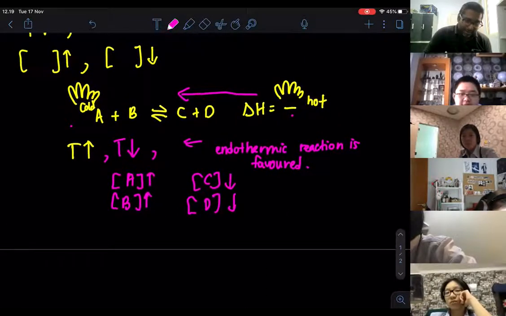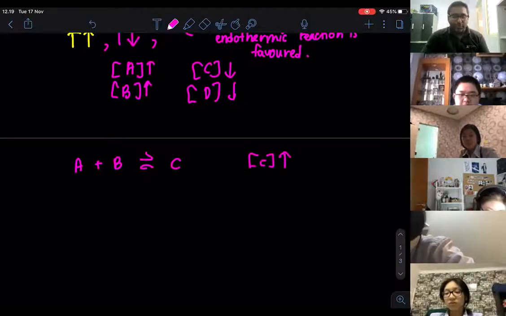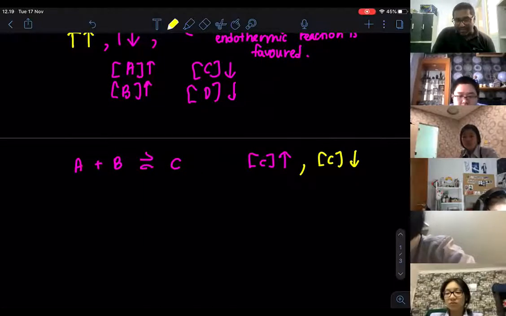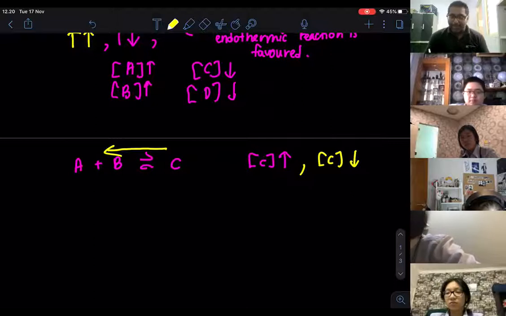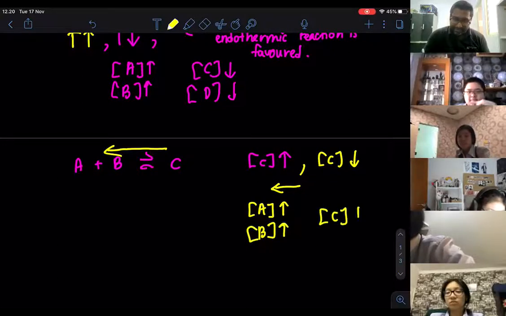So let's look at concentration. If I increase the concentration of C, according to LCP, Le Chatelier's principle, you need to bring down the concentration. How do you bring down the concentration? By making sure that they react. So the position of the equilibrium will be shifted to the left to favor more A and more B, but in that process, C will decrease. These are the things that you want to mention.